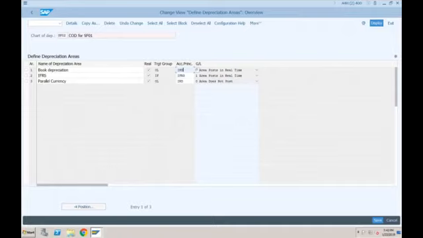The reason why we created three depreciation areas is because we have two ledgers and one parallel currency. In SAP ECC, because it was not possible to post two depreciation areas in real time, that is the reason we were carrying out the periodic activity. And in order to carry out the periodic activity, we were using delta depreciation areas or derived depreciation areas, which are not supported in S4HANA. We don't need delta depreciation area or derived depreciation area anymore, because each and every accounting principle can post in real time.